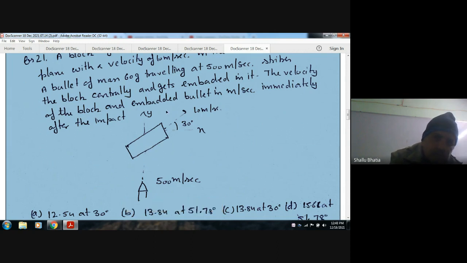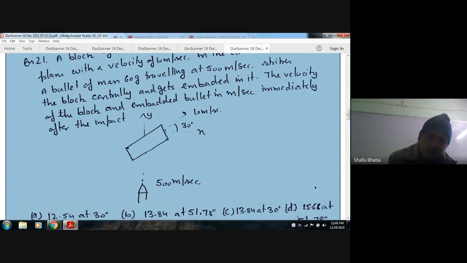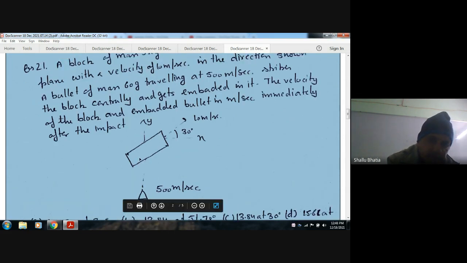The velocity of the block and the embedded bullet in meters per second immediately after the impact? Options given: A 12.54 at 30, B 13.84 at 51.7 degrees, C 13.84 at 30 degrees, D 15.68 at 51.78 degrees.